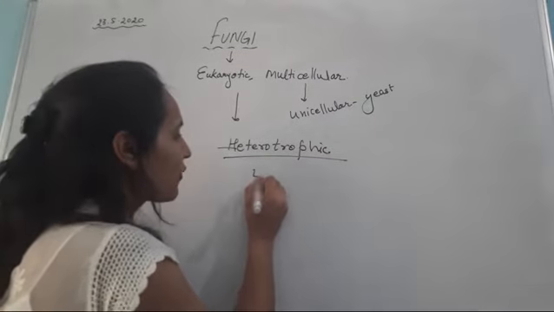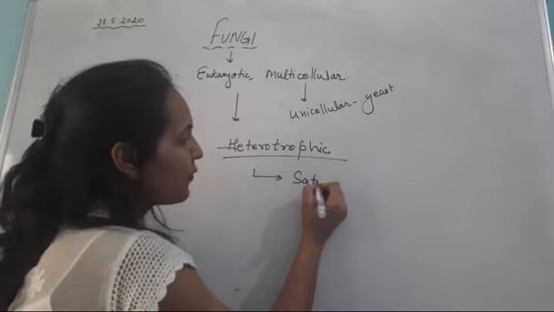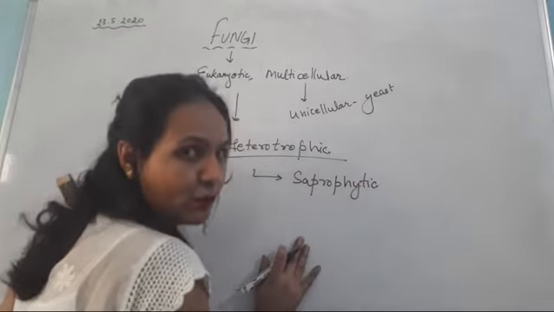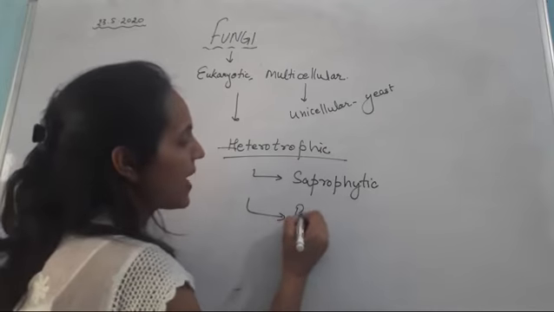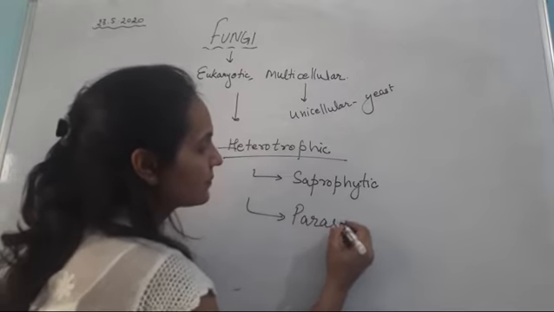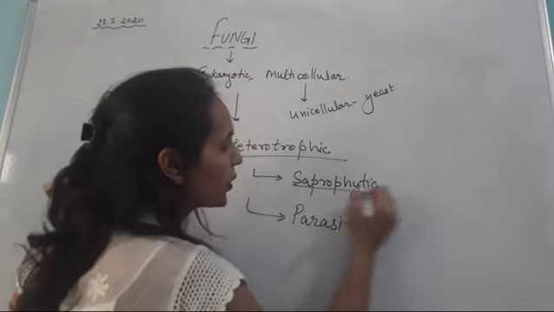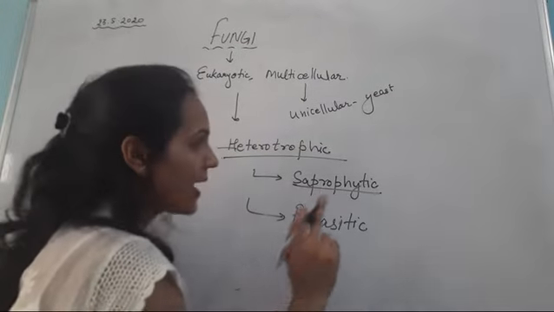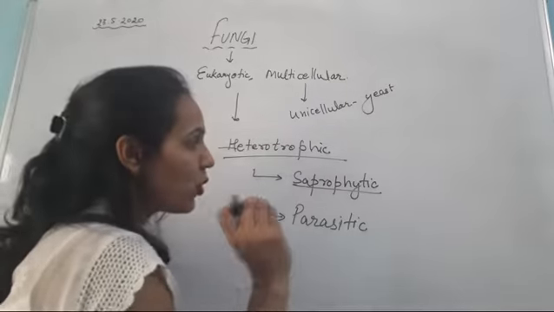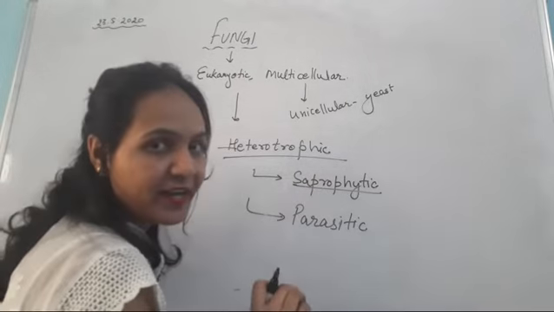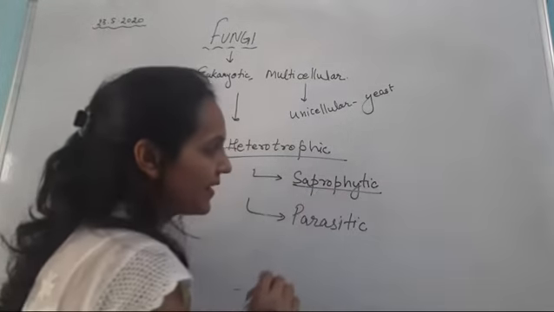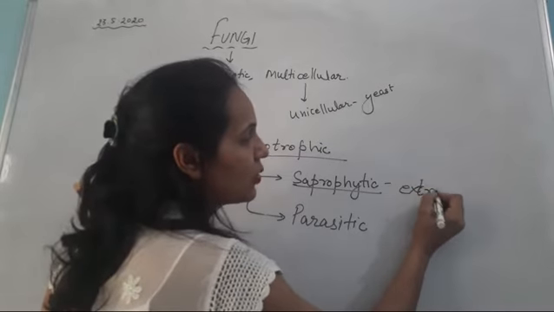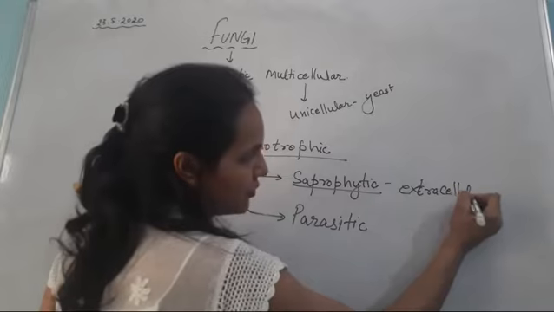So in heterotrophic, they are saprophytic and parasitic. What do you mean by saprophytic? Sapro means rotten and phytic, the organism. So the organism which feeds on dead and decaying matter is said to be saprophytic. And in saprophytic, they have extracellular mode of digestion.